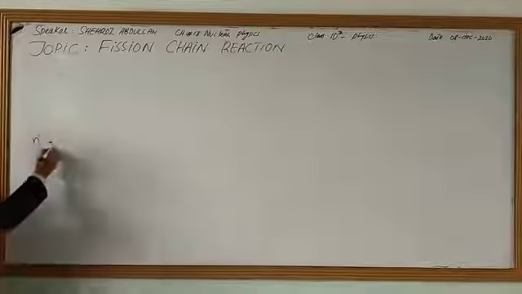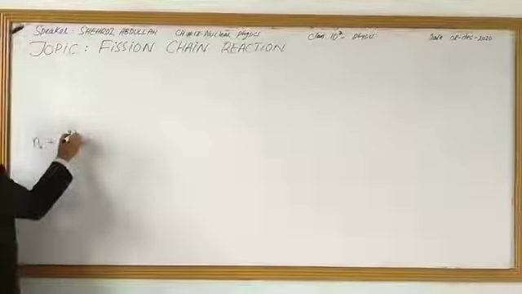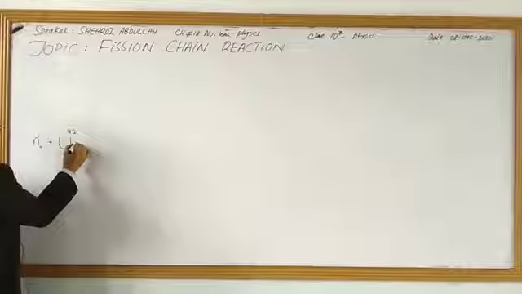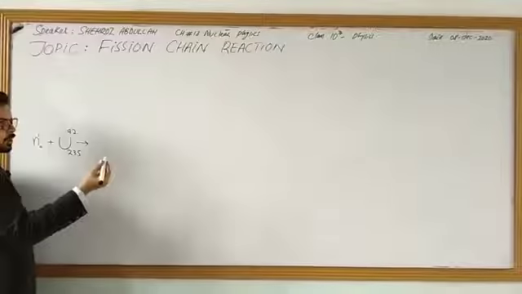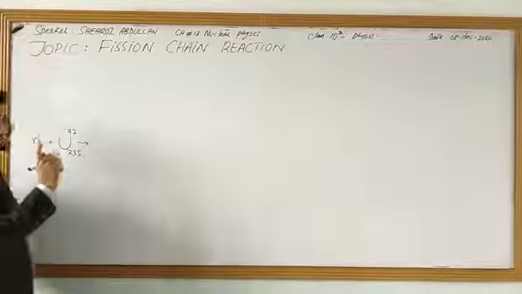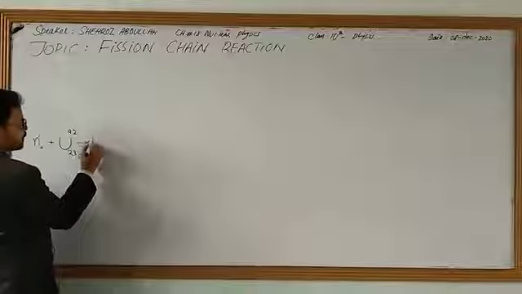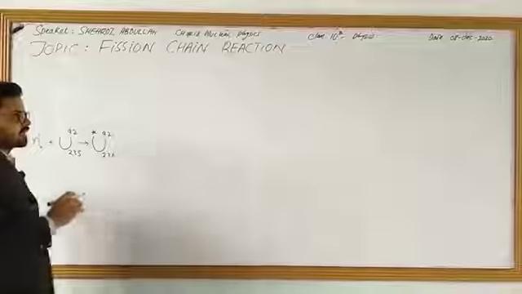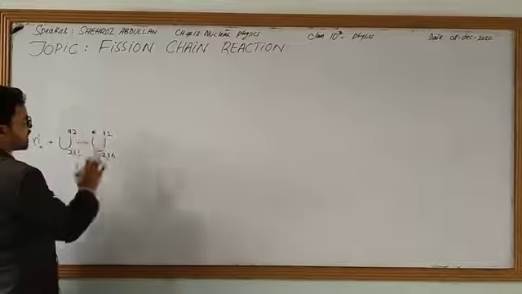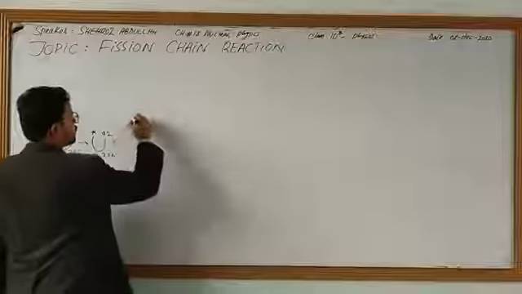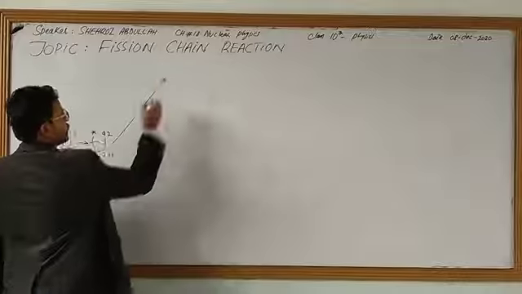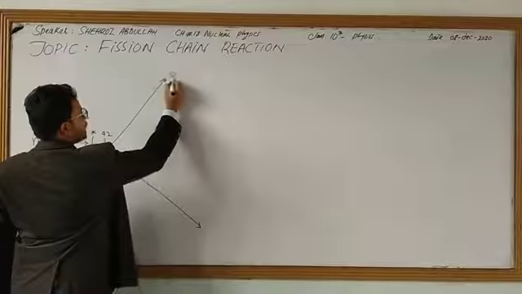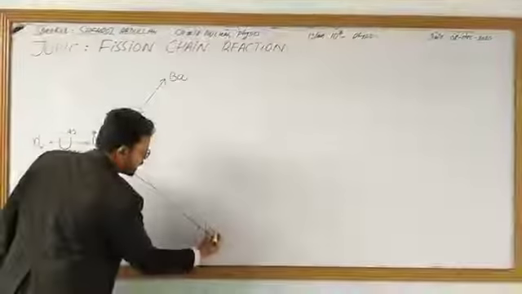We have fallen this neutron on uranium 92 235 for a short period of time, 10 power minus 10 to minus 12 seconds. This uranium is now converted to uranium 92 236. It's a very excited state. Now this uranium will convert itself into barium and krypton. This is barium and this is krypton, Kr.